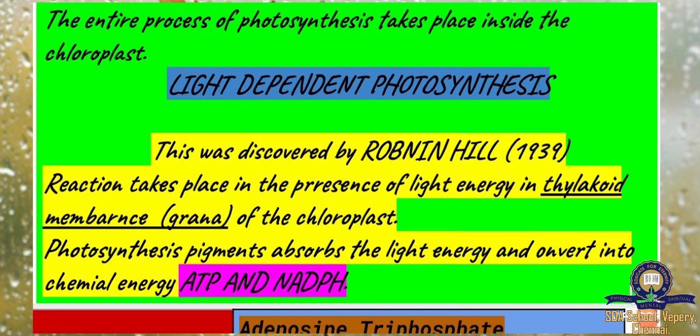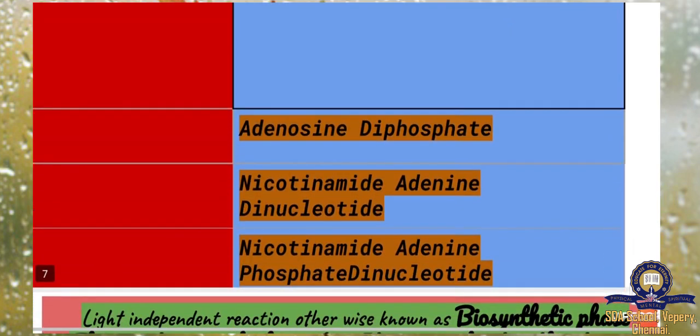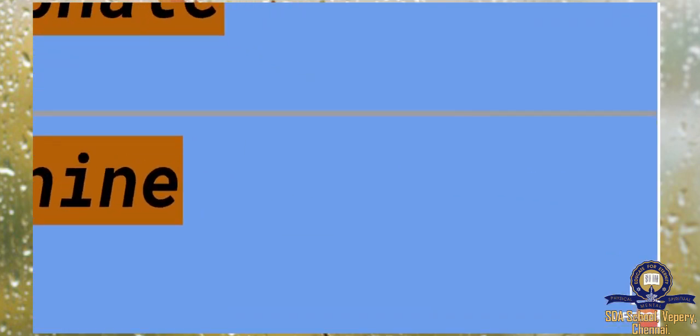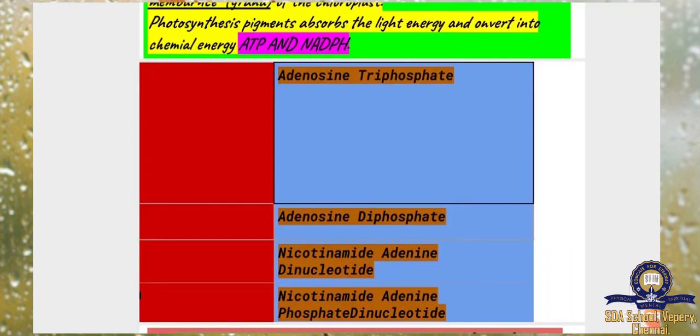Here ATP and NADPH are formed. So it is converted into the chemical ATP, adenosine triphosphate, and NADPH. You are getting adenosine triphosphate, ATP, as the short form, and then the second one, adenosine diphosphate, that is ADP.